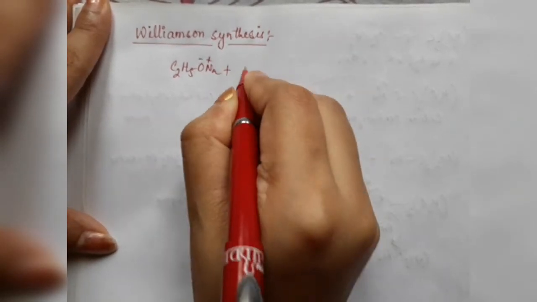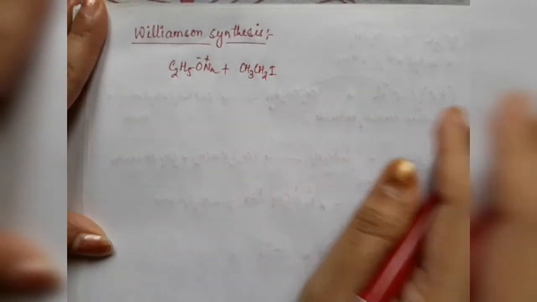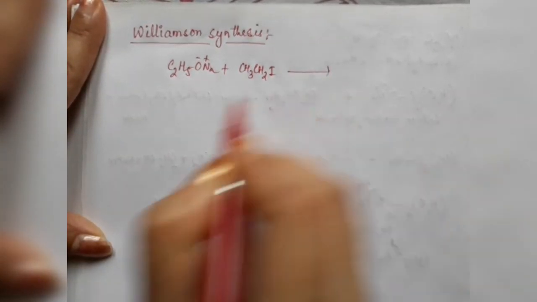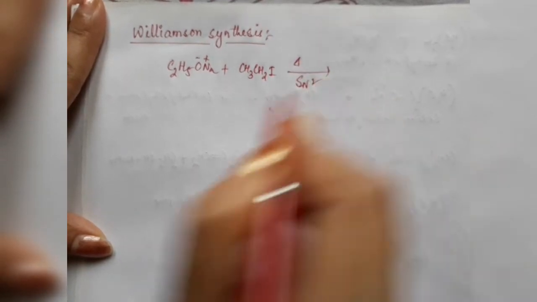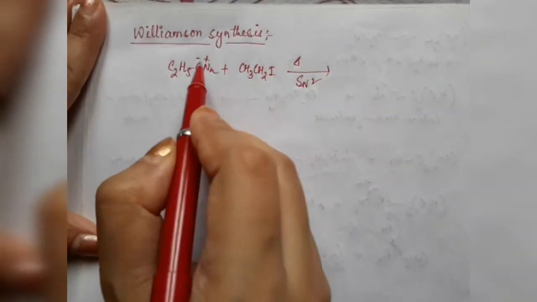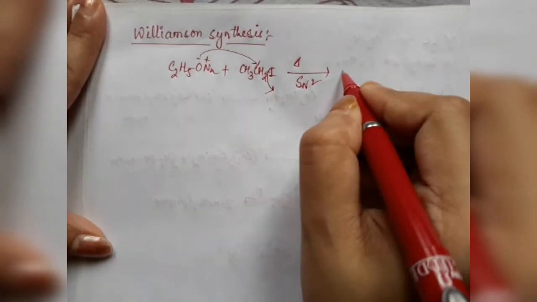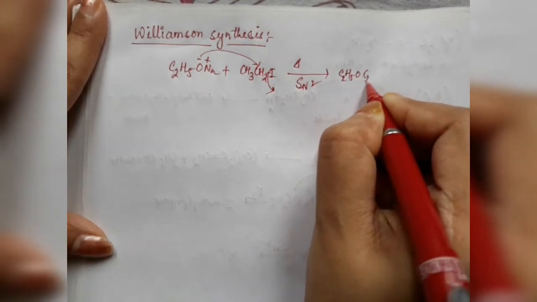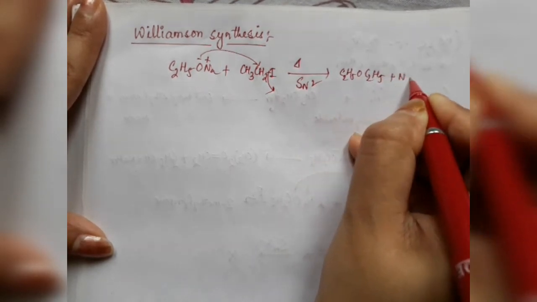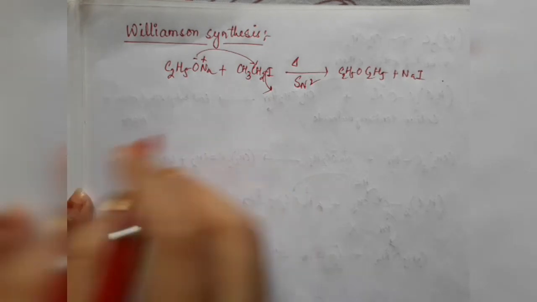And if we react it with CH3CH2I, that means an alkyl halide, ethyl iodide, and we heat it, it will undergo the SN2 reaction mechanism, and we will get our desired ether C2H5OC2H5 along with NaI. That means we are getting diethyl ether.